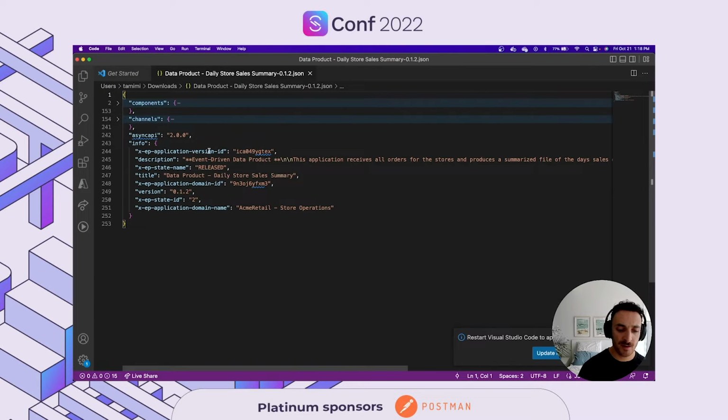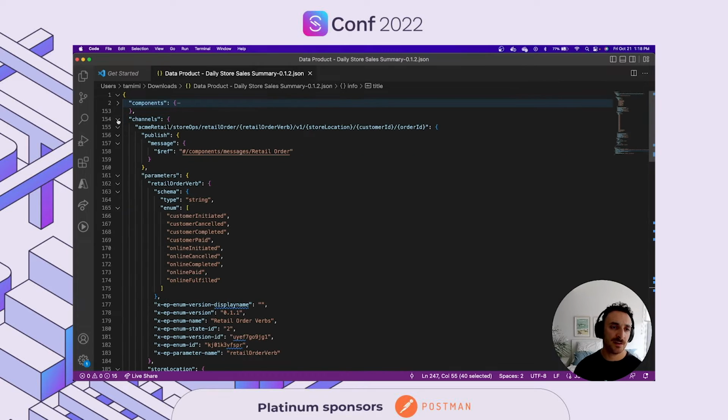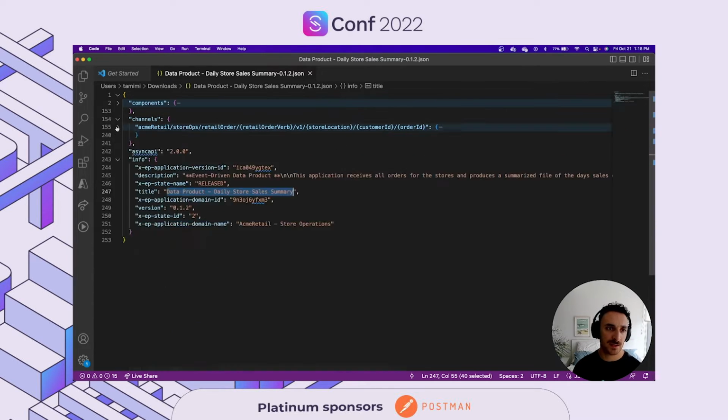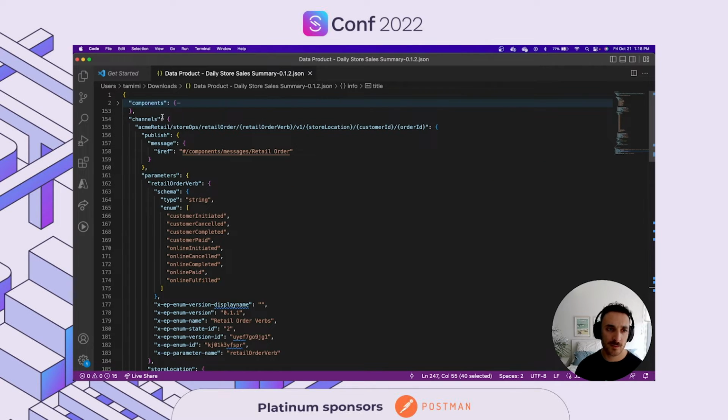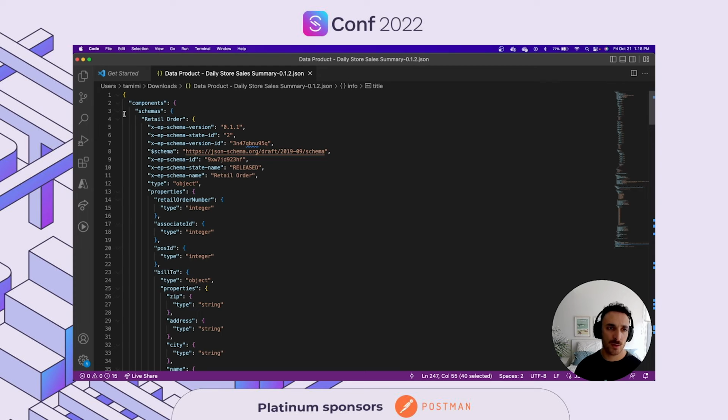I can define or explain what this application is all about. So the title of this application is our daily stores sales summary, and there's more description about it. There's different channels, the one channel that is involved. So I can see here there's only one channel that is involved with this application, and more information about it. We have the components, we've got the schemas in there as well.